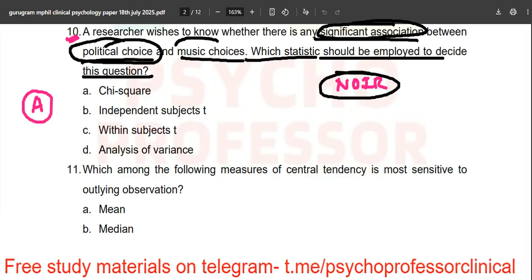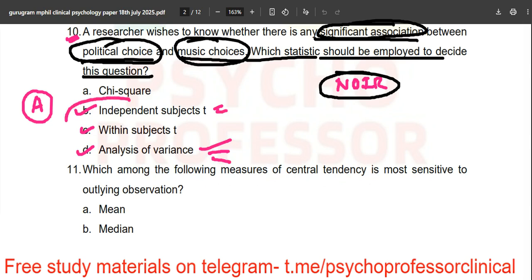Obviously ratio, and music choices, obviously ratio scale we are discussing, right? If you know what I mean, then which statistic should be employed to decide this question? We can use independent subject t-test, within subject, or analysis of variance. Are we having 3 groups? 2 groups, yes, we can think of independent and within.